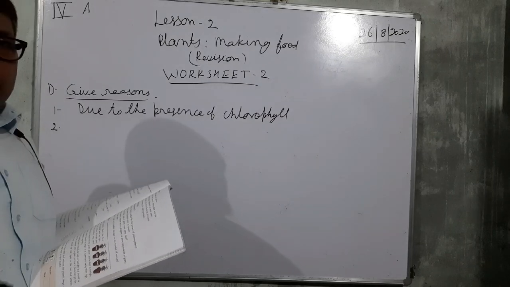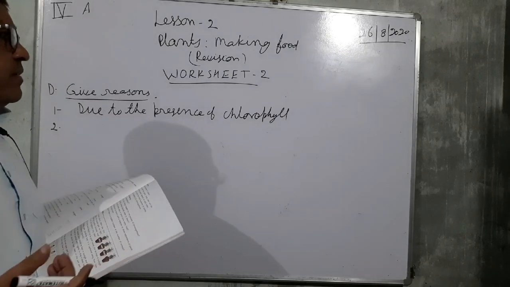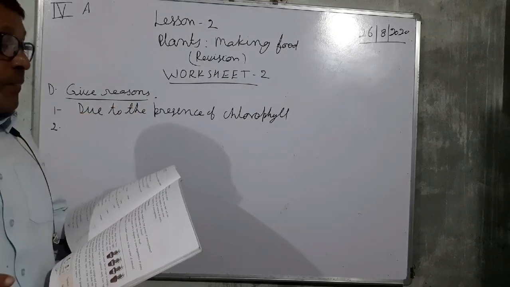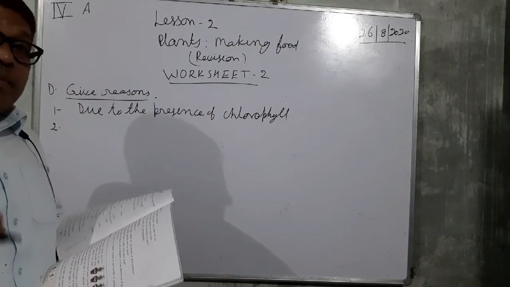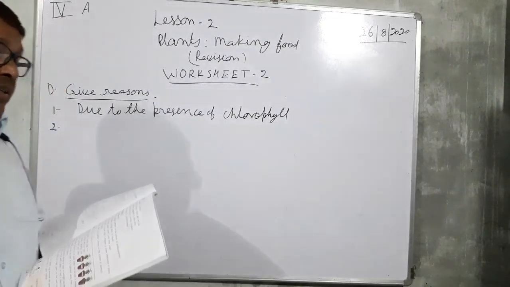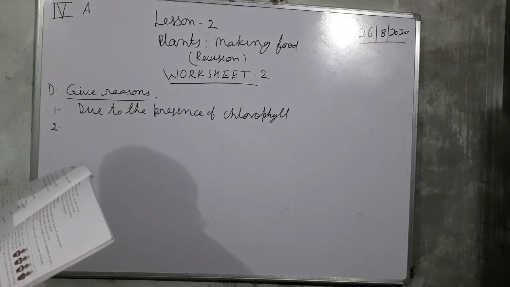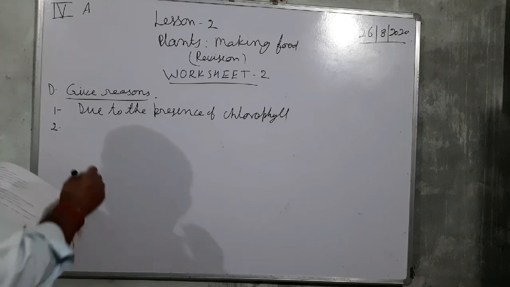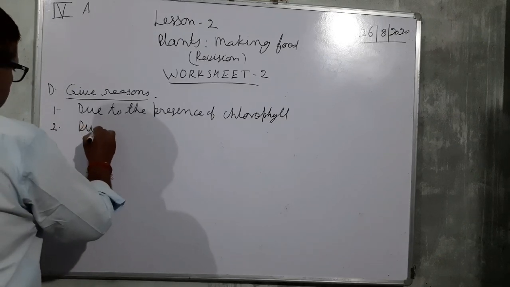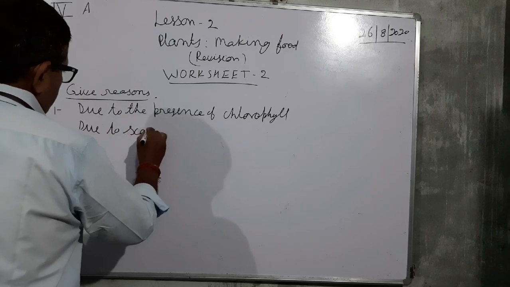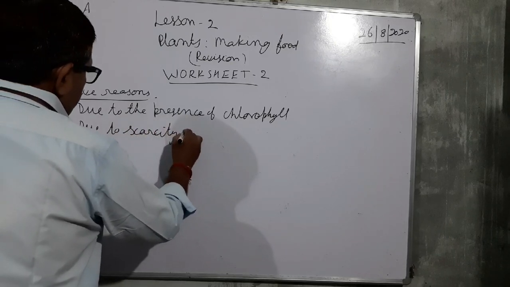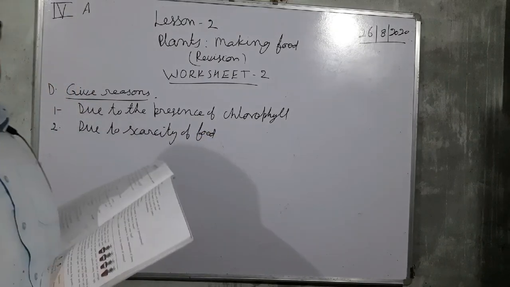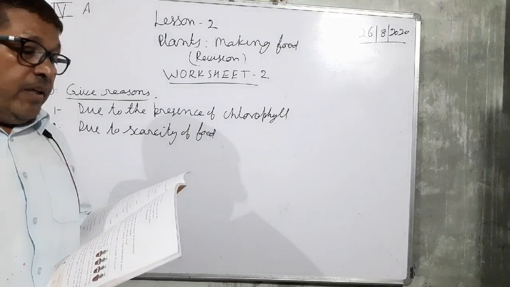So today, since we are again studying, we are making the revision. So we are writing the short form, not complete sentence, but in examination you have to write the complete sentence. In areas with less grass, many deer will die. Why this will happen? Due to scarcity of food. Due to the scarcity of food, many deer will die.